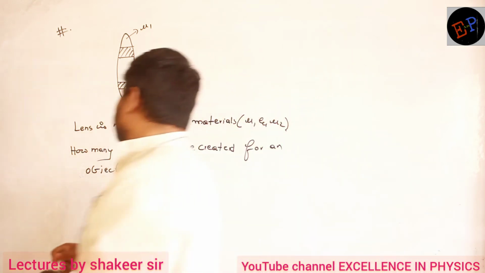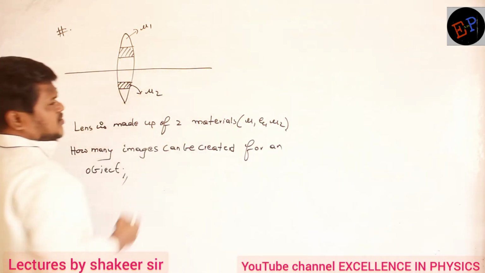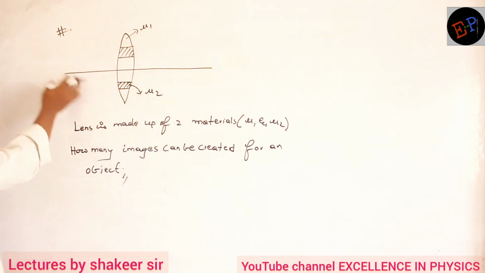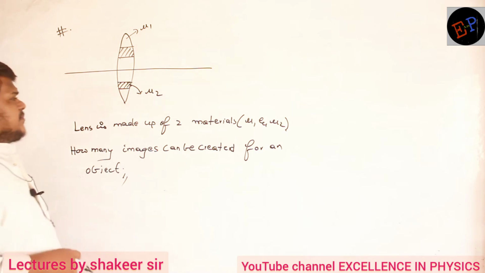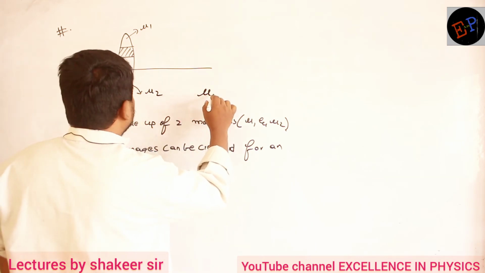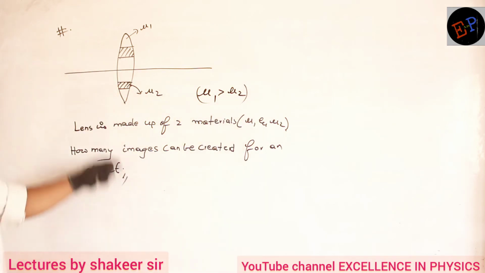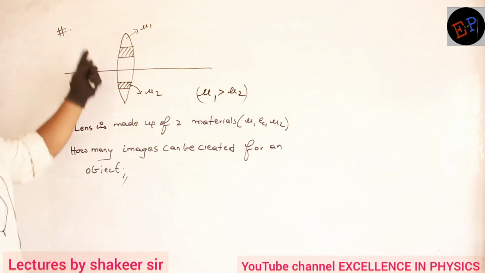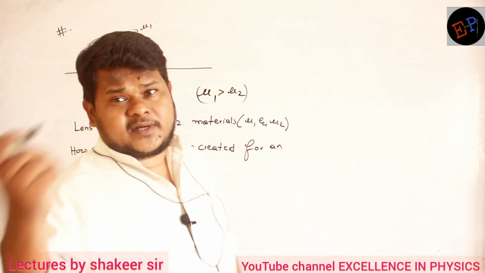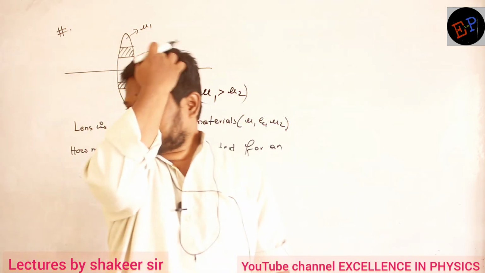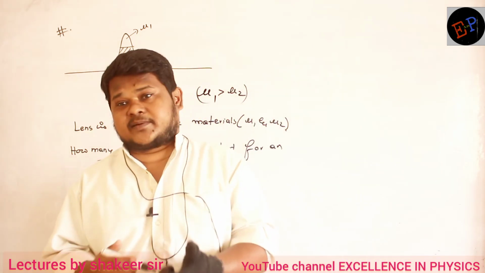3. Very good. Not correct. See, consider this is the principal axis. Are you able to understand? Let us consider the object is present somewhere at infinity. And let us assume that mu1 is greater than mu2. The refractive index of the first material is greater than the refractive index of the second material. If the refractive index is greater, then what do you understand?